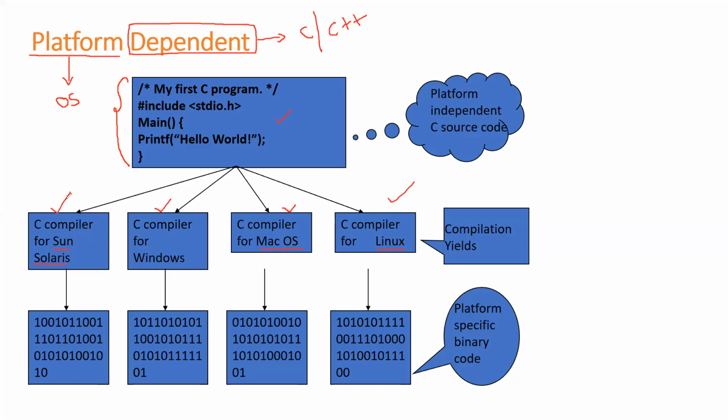When I compile in each and every operating system, I'm going to get a corresponding exe file, or what we call a binary file or binary code. Here I got a separate binary file. In other words, on each and every platform, I'm getting a separate exe file. How has this exe file been generated? It has been generated with respect to the platform. What platform have I used here?